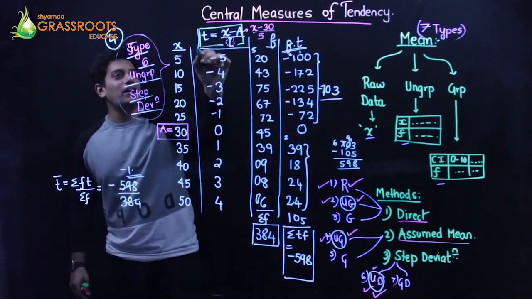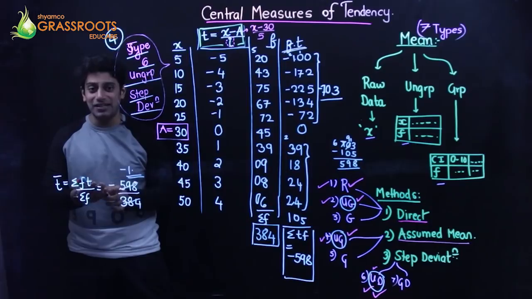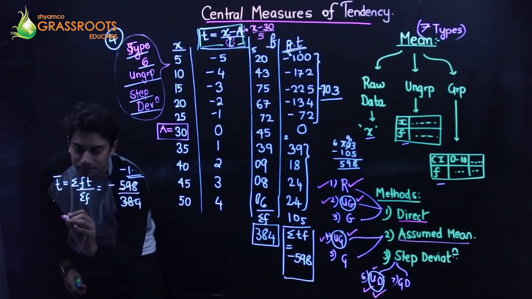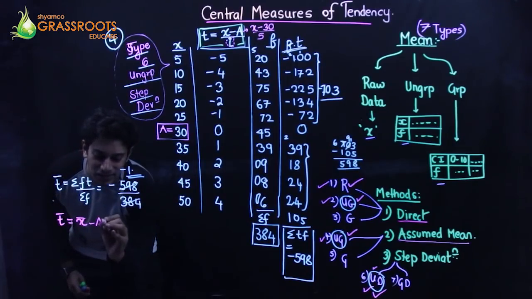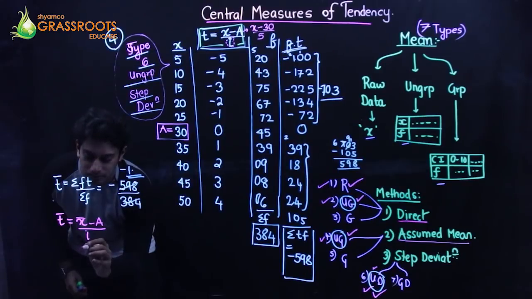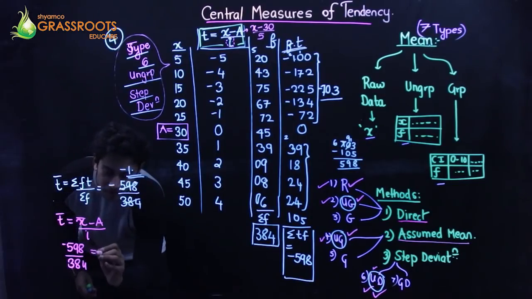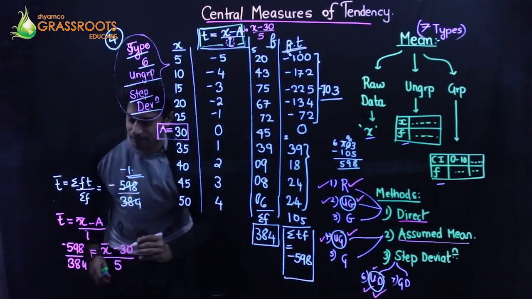At the end, we are going to write down the same formula, but in terms of X bar. So I will have T bar is equal to X bar minus A upon I. T bar is minus 598 upon 384, X bar minus 30, upon I is 5.